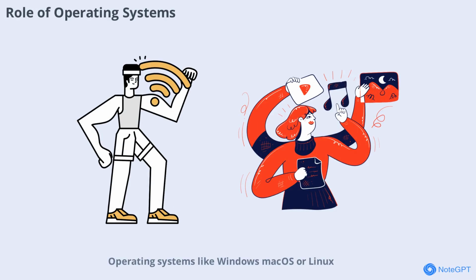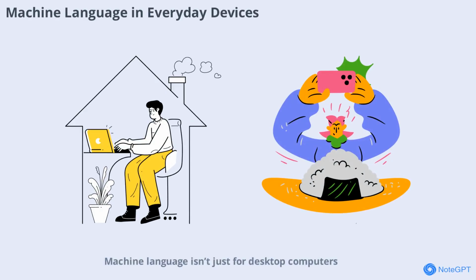Operating systems like Windows, macOS, or Linux play a crucial role in managing machine language instructions. They act as a bridge between your applications and the hardware, making sure that programs get the resources they need and that instructions are executed safely and efficiently. The operating system translates high-level requests, like opening a file or connecting to the internet, into machine language instructions that the CPU can understand. This makes it possible for users to interact with computers without needing to know anything about machine code.